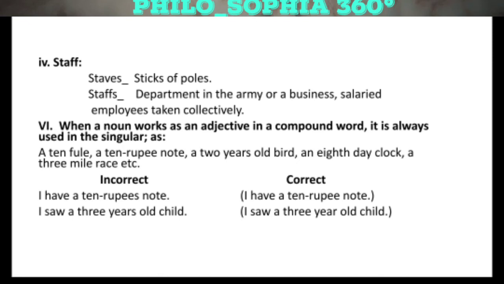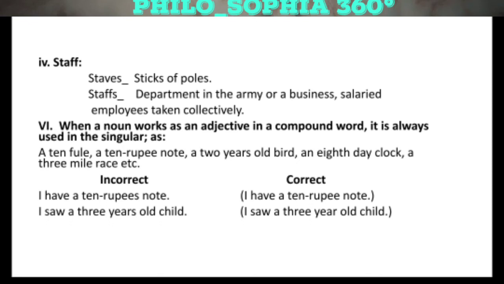Another rule is that when any noun is used as an adjective in a compound word, it is always used in a singular way. For instance, a 10-rupee note, it will not be a 10 rupees note. A 2-year-old bird, it will not be a 2 years old bird. An 8-day clock, it will not be an 8 days clock. A 3-mile race, it will not be a 3 miles race.